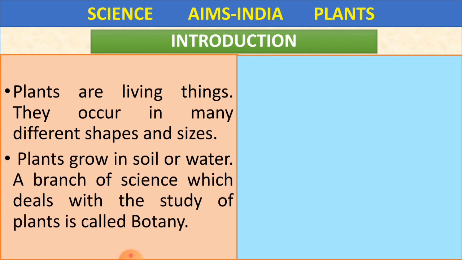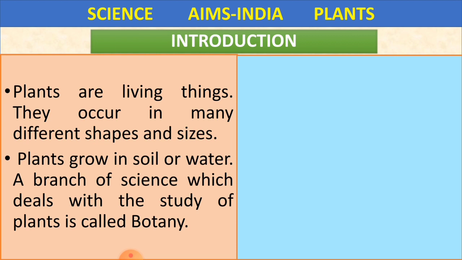Same like us, even plants are also living things. You might be seeing so many plants around you, in your houses, on the roads, in the parks, so many different types of plants. You may observe that the plants will be growing. A small plant becomes a big plant. Why? Because it has life, it is able to grow. That is why we call them living things.